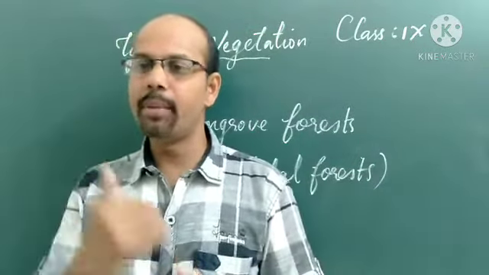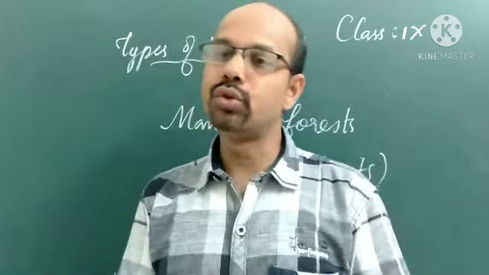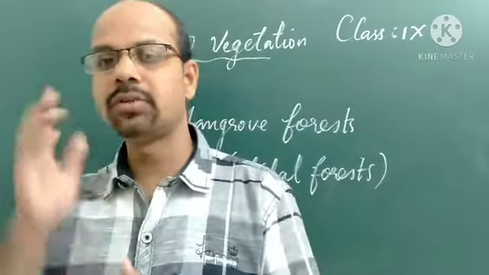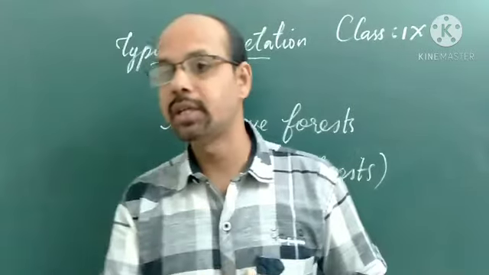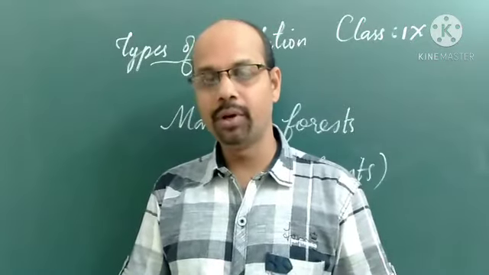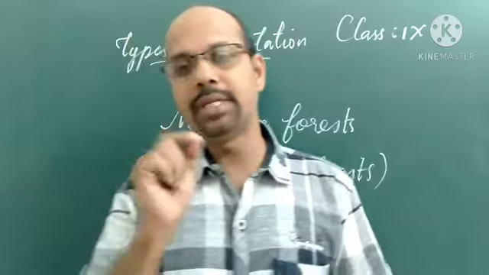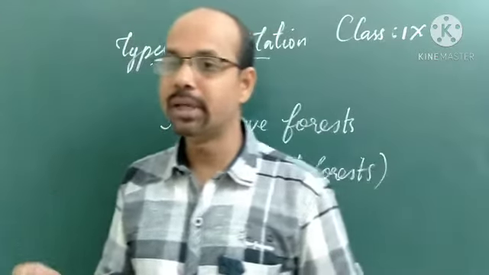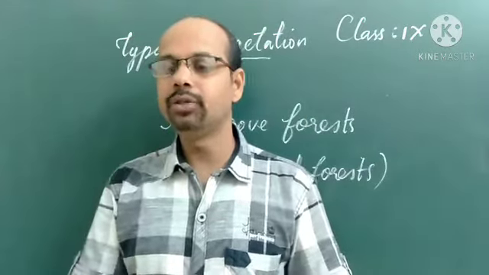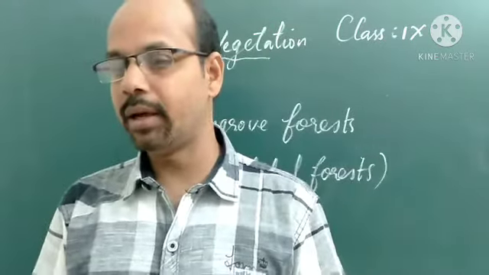In the Ganga-Brahmaputra delta region, the most important trees are called Sundari trees. In these regions we can find the Sundarban forest in West Bengal, which is the largest delta region in the world, the Sundarban delta. This forest gets its name, Sundarbans, from the Sundari tree. Sundari trees are found in this region.